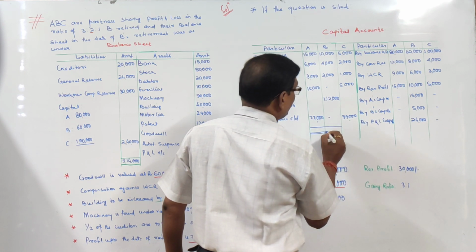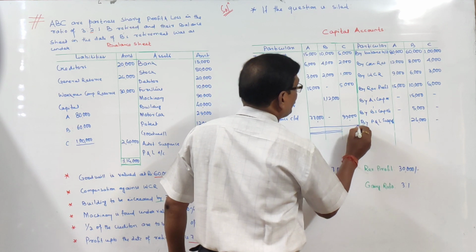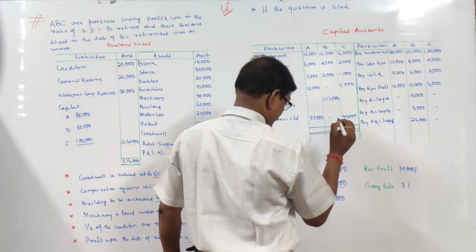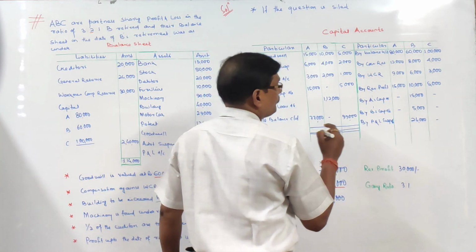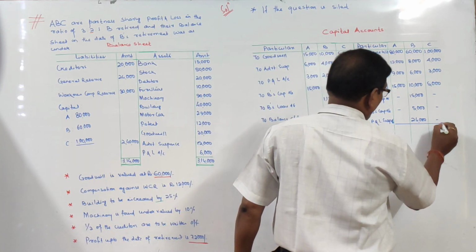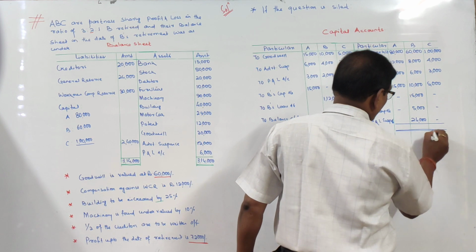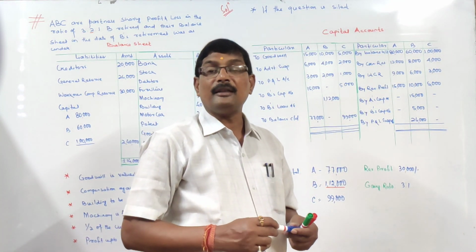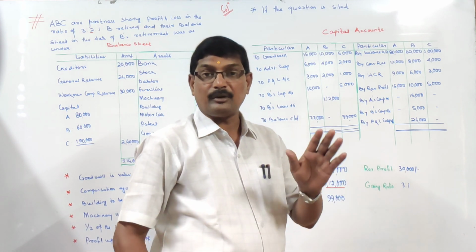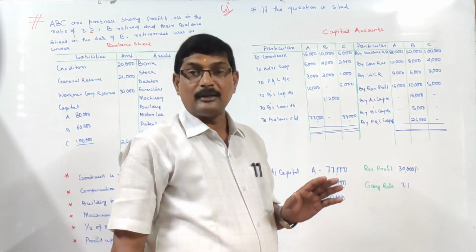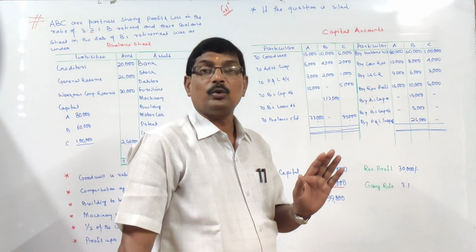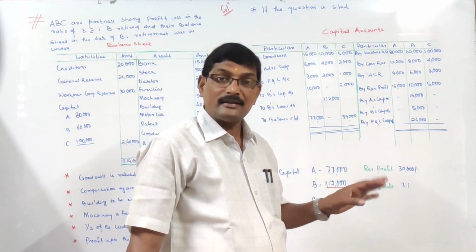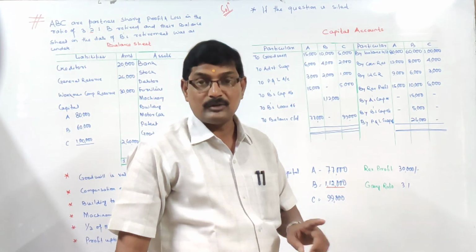Right? And the totaling, I am not totaling, you have to do it. Now, if the question is silent, simply the retiring partner's total amount due will be transferred to his loan account, and the remaining partners' balances will continue as they are. Right? Now, case 2. This is case 1.